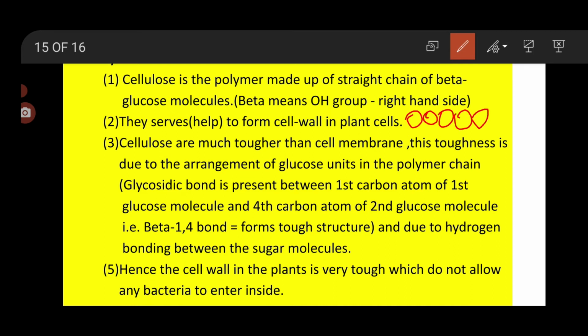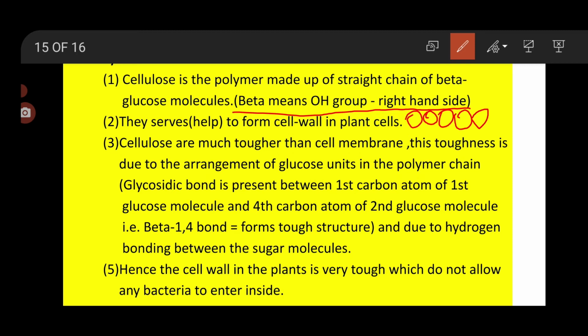As I told you, beta molecules means what? Beta means, always keep in mind, when the hydroxyl group is present on the right-hand side, then that molecule is said to be beta. When the hydroxyl group is present on the left side of the carbon atom, then it is called alpha.